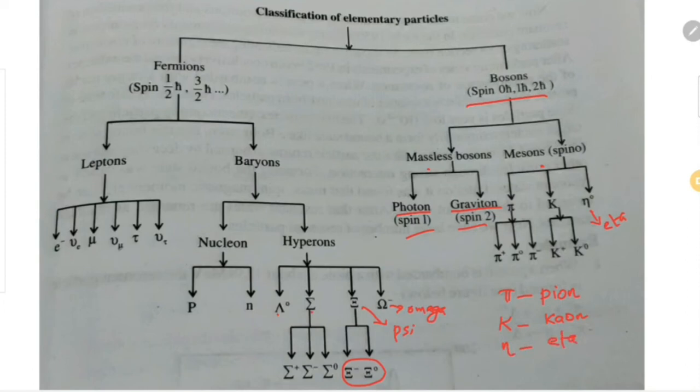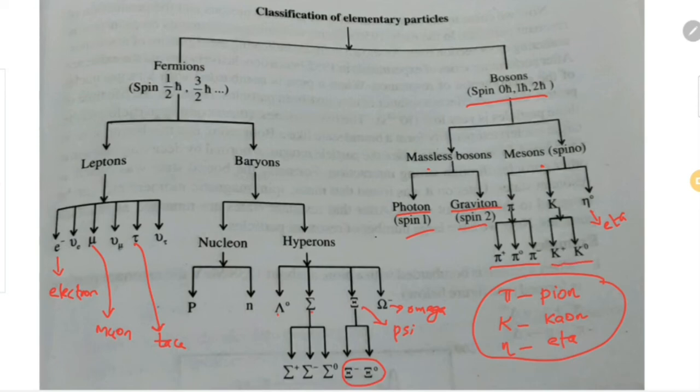Here, electron; this mu is known as muon, and this tau is known as tau. So pion, kaon and eta mesons are the members of the meson family. The pion family consists of pi plus, pi 0 and pi minus. The kaon family consists of K plus and K0.